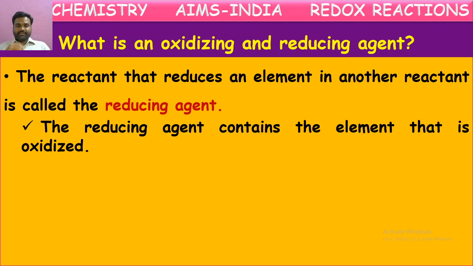Let us see once again, sodium and chlorine combining, sodium losing one electron and chlorine gaining that electron. So chlorine, by gaining electron, is reduced. What is the sodium doing here? It is giving one electron to chlorine and hence it is helping for the reduction of chlorine. So sodium is the helper of reduction, reducing helper or reducing agent.